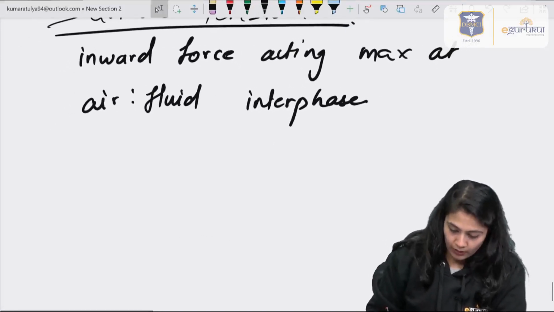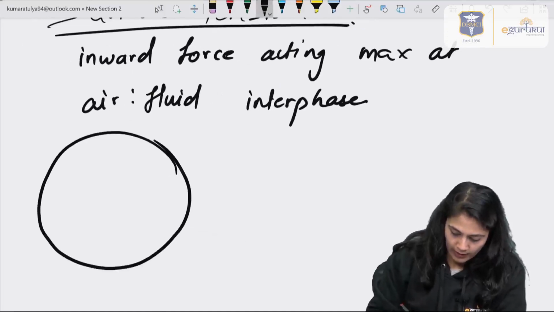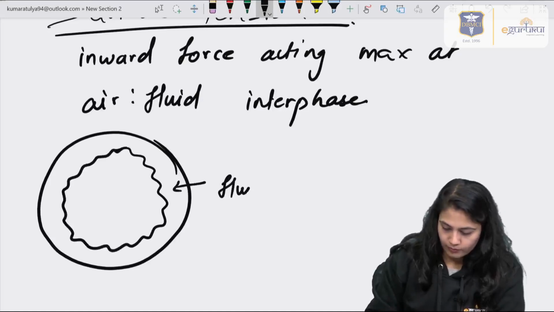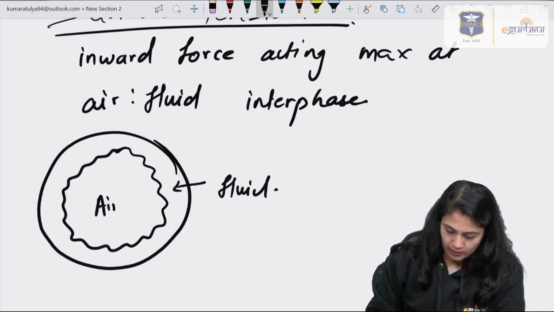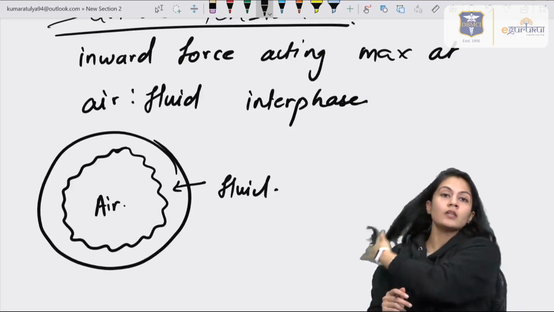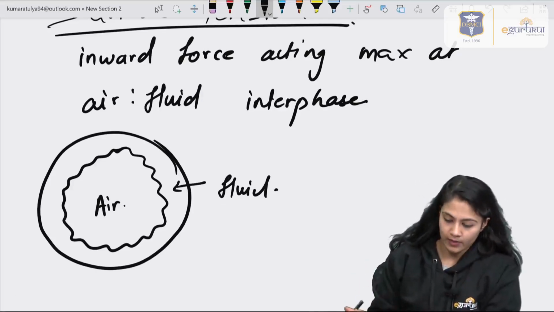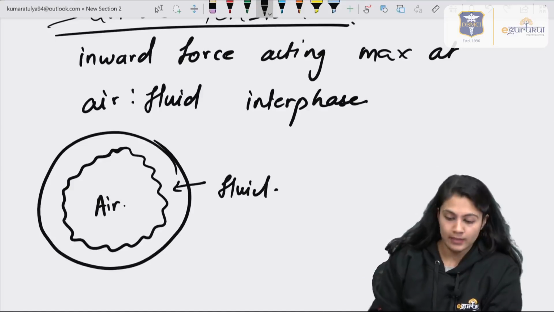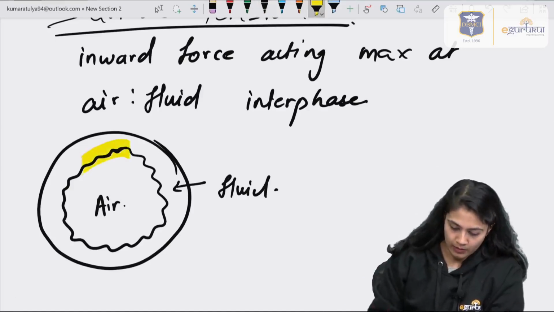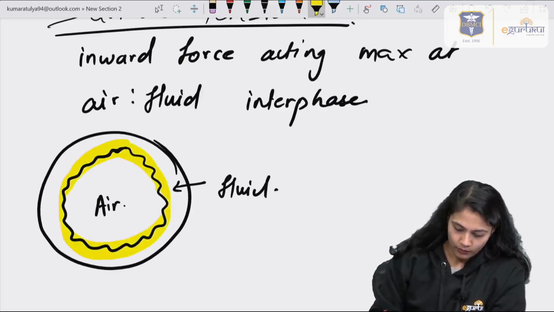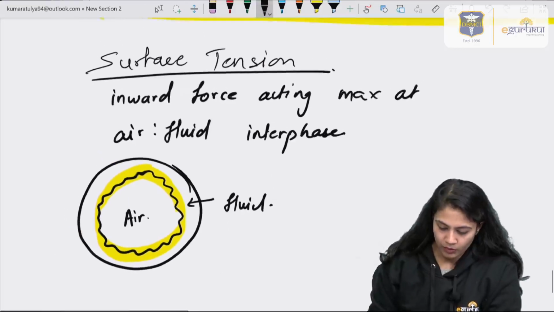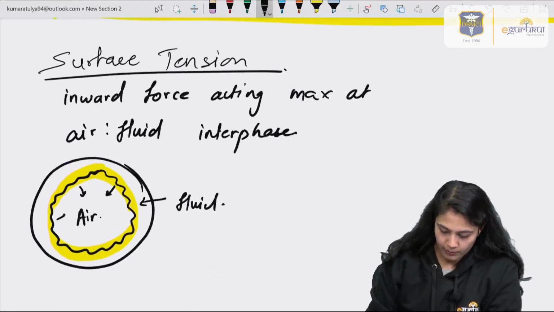Now, if I have to show the air fluid interface, suppose this is the alveoli and the alveoli are lined by the layer of water or fluid, right? And inside it, it is connected with the atmosphere through the different airways, and the air is there. Now, the line which I draw in between them is nothing but the interface of air and fluid. Because of this, there is an inward force. So, alveoli try to collapse.